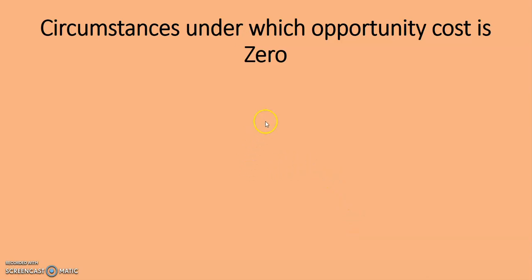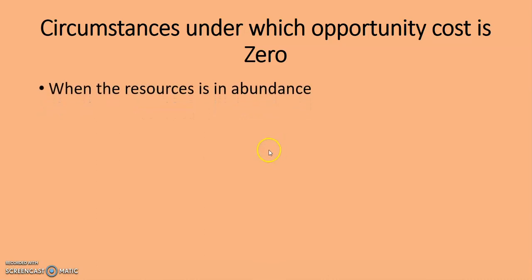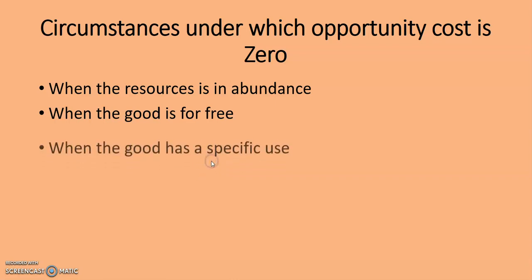Then we look at circumstances under which opportunity cost will be zero. The first is when the resource is in abundance. When resources are in abundance, there is no need for us to make a choice, so there is no need for any opportunity cost. So opportunity cost becomes zero. The next is when the good is free. If something is free, there is no need to forgo another thing, or to make a choice. So opportunity cost becomes zero.